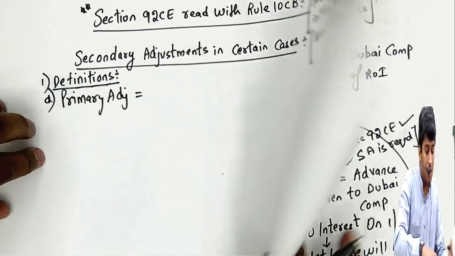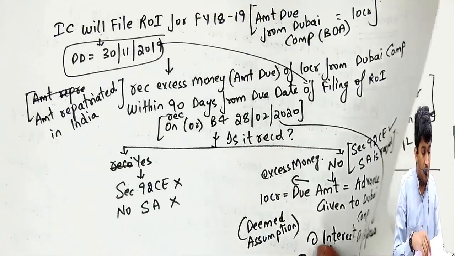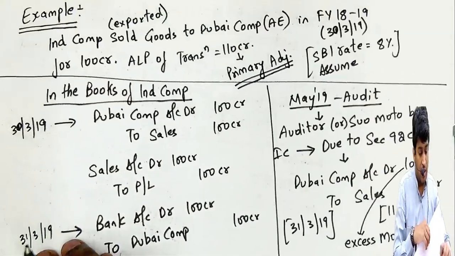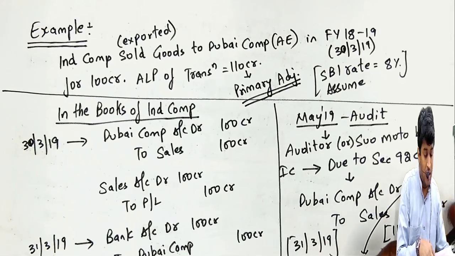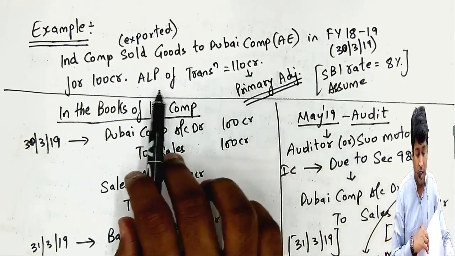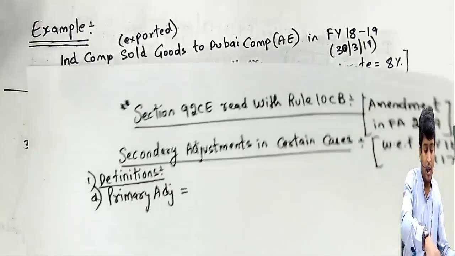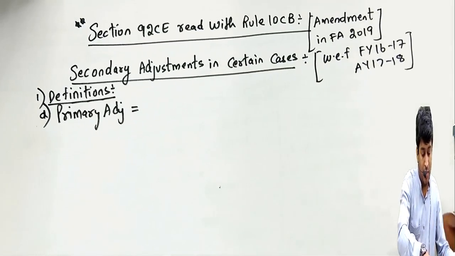In my example, this 110 crore is called primary adjustment or arm's length price. Okay, so let's write what is primary adjustment.